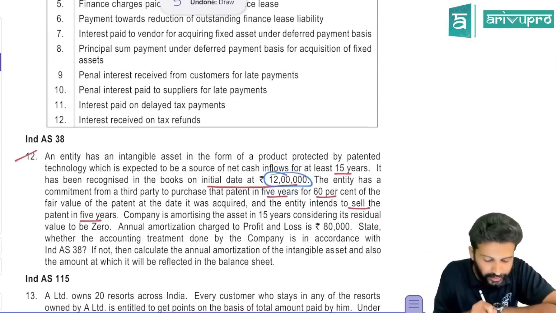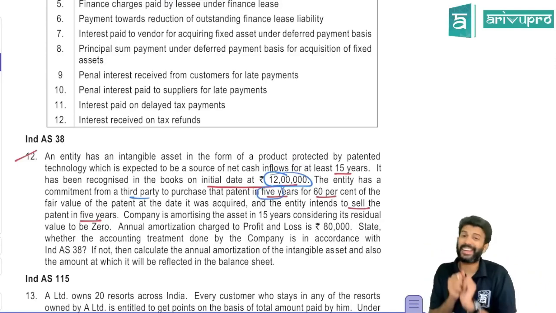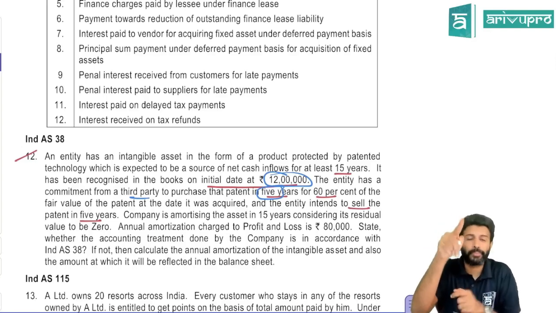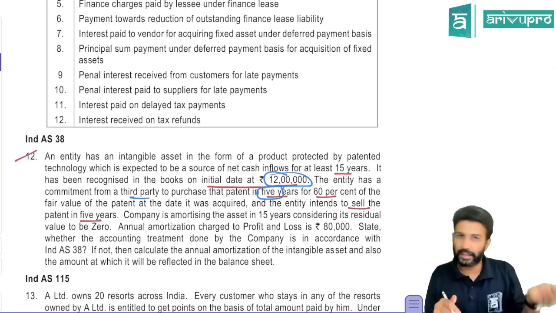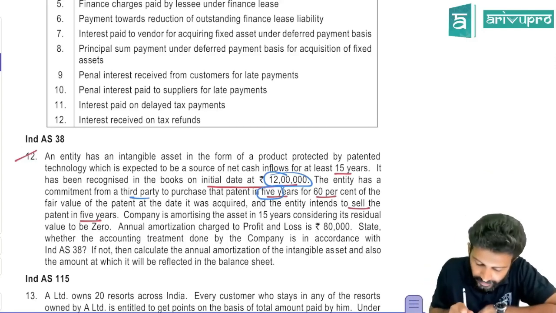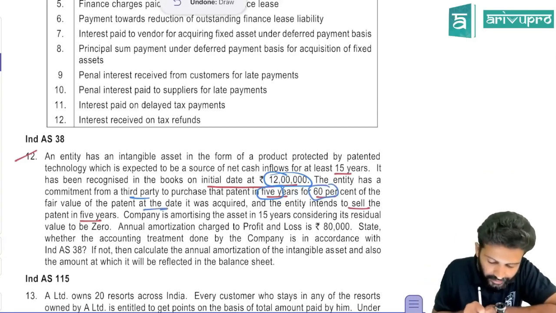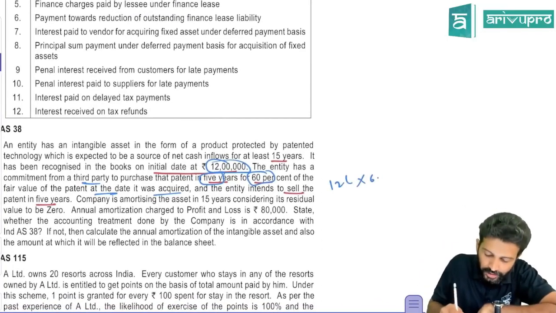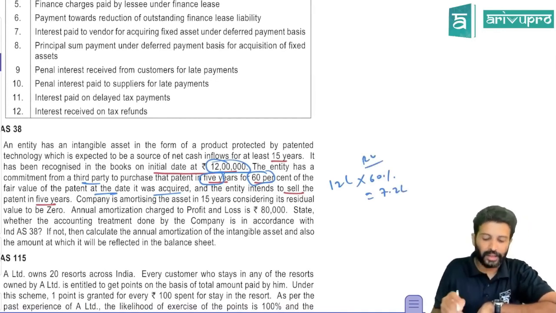The entity has a commitment from a third party to purchase the patent in 5 years. Okay. Third party guarantee is there. Normally we assume residual value of intangible asset to be 0. But if you have any third party guarantee, can you take that third party guarantee as a residual value? Yes. How much is the third party guarantee for? In 5 years, you will get 60% of the fair value of the patent at the date it was acquired. So 60% of original cost is your residual value, they say. 60% of this will be 7,20,000. So residual value is 7,20,000.